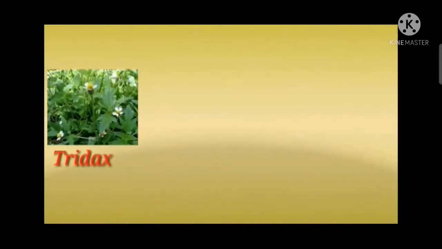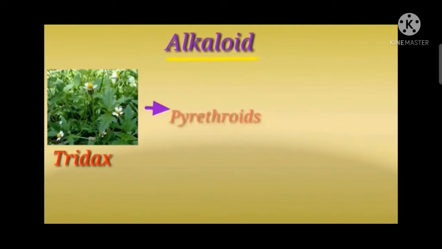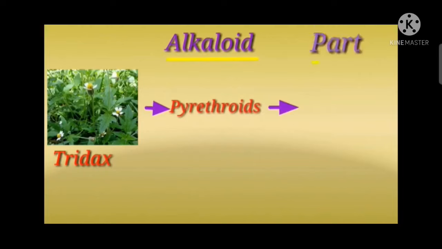It is used as an insecticide. The pyrethroid alkaloid is present in the flower of this plant.